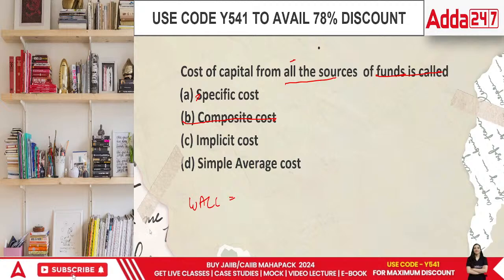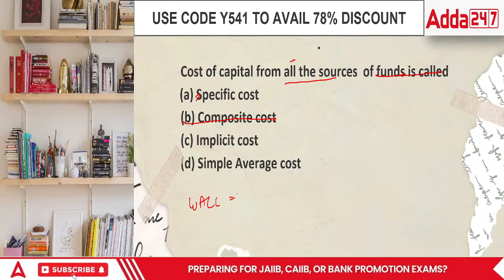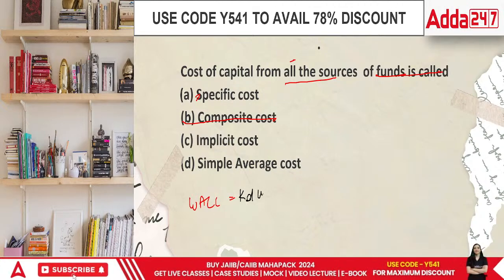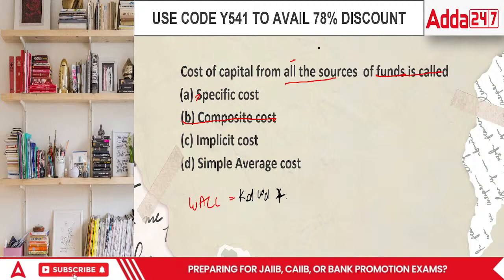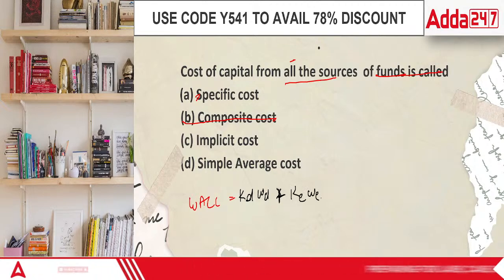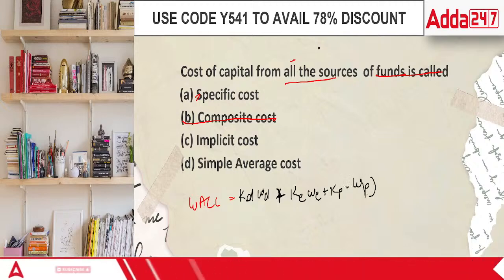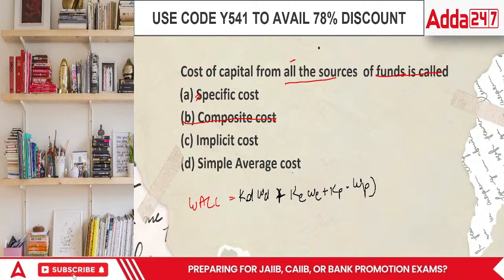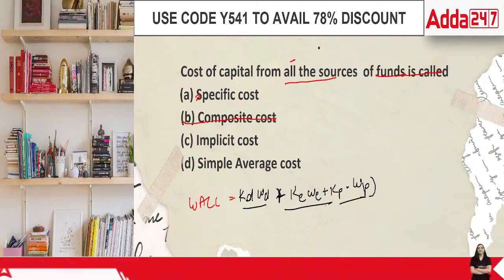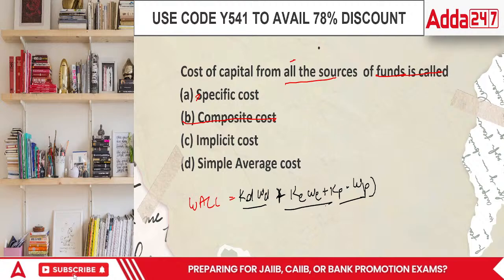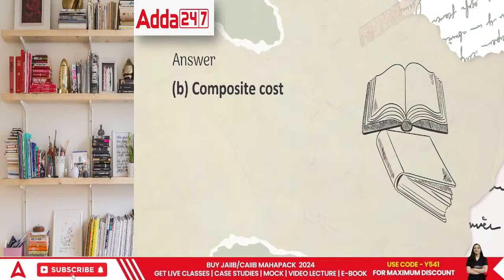Let me write the exact formula itself: cost of debt and weight of debt. And then we have cost of equity and weight of equity, plus cost of preference multiplied by weight of preference. This is the formula for the entire portion of cost of capital, the WACC method. The correct answer in this case is composite cost, also called the weighted average cost of capital.